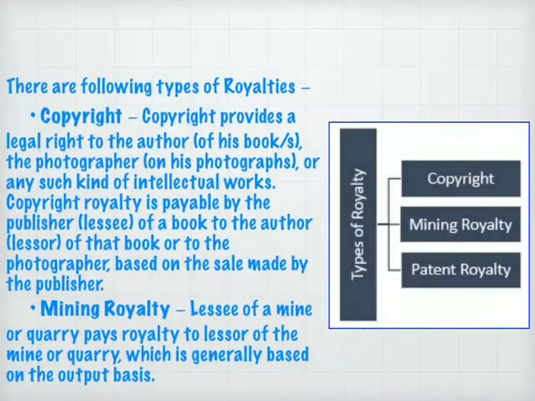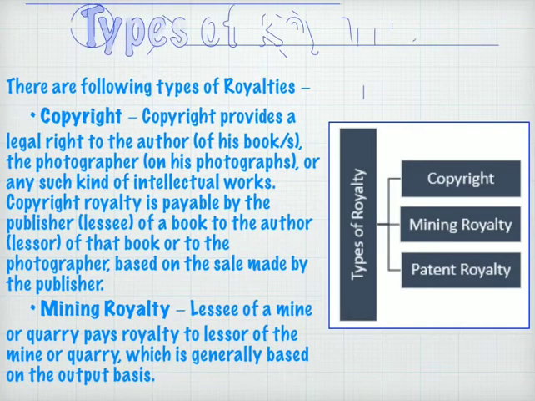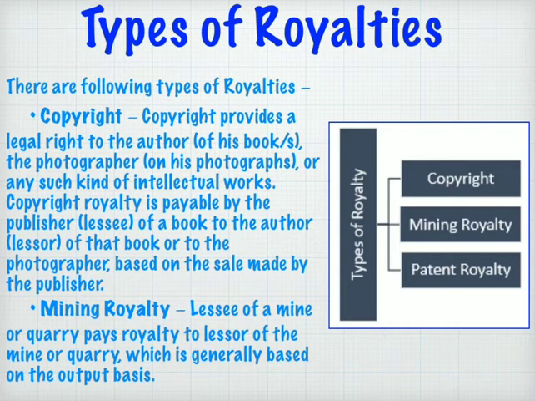Friends, we must understand royalty is for rights. It is not a payment for goods. It is not a payment for services. It is a payment for acquiring the right to use certain assets. Now, the question arises, what are these assets to whom we have to pay the royalties? So, let us have a look at the types of royalties. Here you can see there are three types of royalties, that is copyright royalty, mining royalty and patent royalty. Let us see one by one.